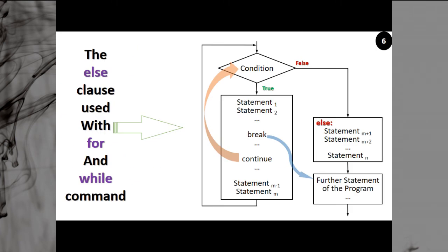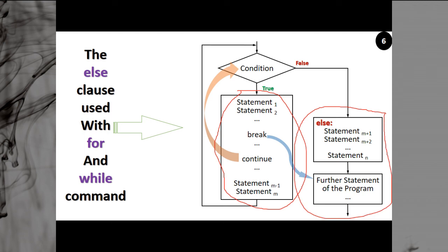And to explain the role of else in loops, I would like to show you this type of thing. It is applicable on both for statements as well as while statements. This is the looping structure you can see, and here, if the condition is true, then these statements will be executed. If your condition is false, you will exit from the loop. So when you exit from the loop, these are the statements which are going to be executed.